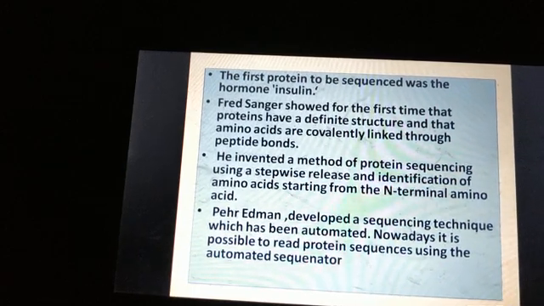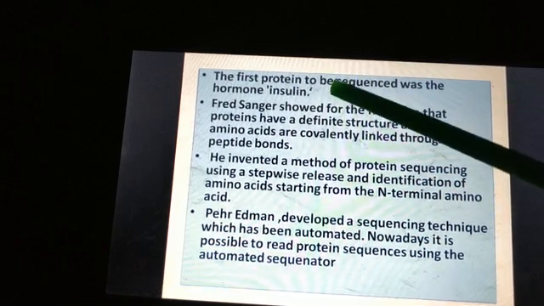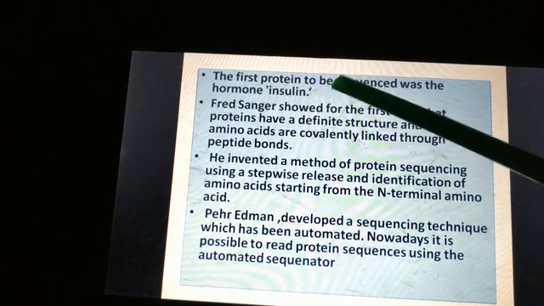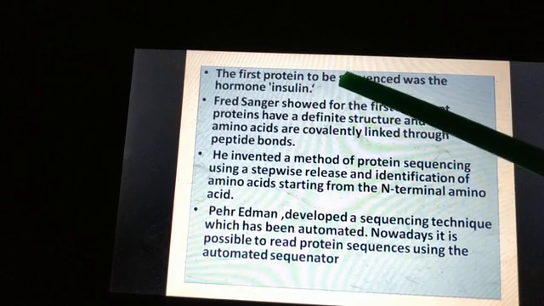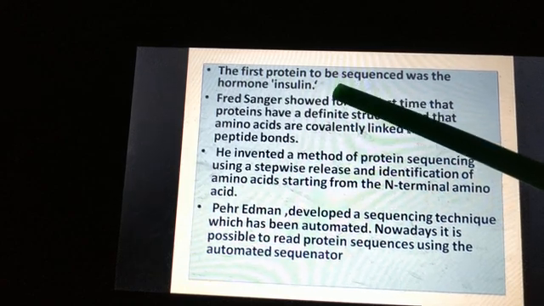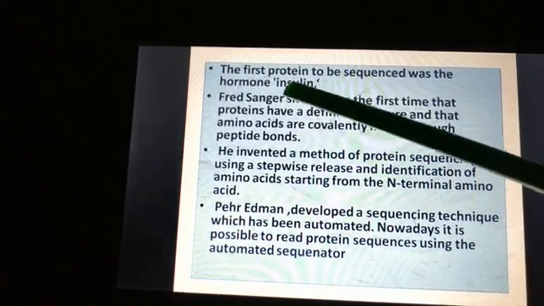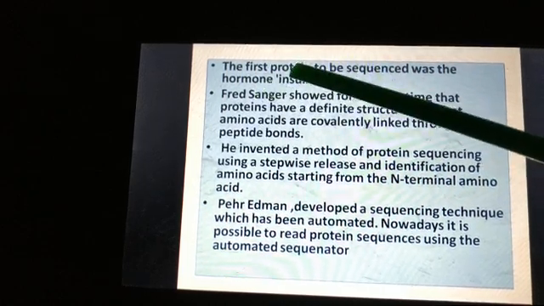The first protein to be sequenced was the hormone insulin. Insulin is a hormone, and deficiency of insulin leads to a disease called diabetes. This we already know. Hormones are proteins.